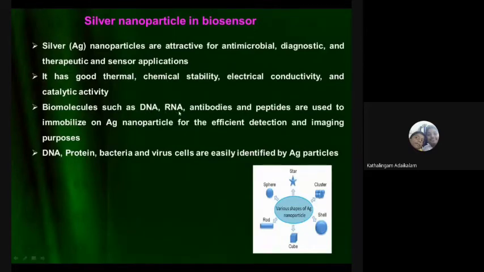Biomolecules such as DNA, RNA, antibodies, and peptides can be immobilized on Ag nanoparticles. They can be easily immobilized on Ag nanoparticles, so that efficient detection and imaging are possible. DNA, proteins, bacteria, and virus cells are easily identified by Ag particles. Also, Ag can be formed in different shapes, and different shapes mean its properties also vary depending upon the target and the case. We can select the sizes, and the methods of synthesis can also vary.